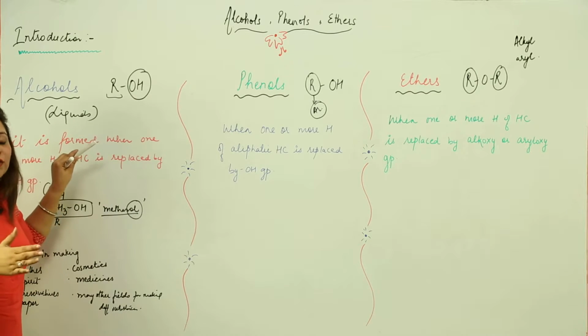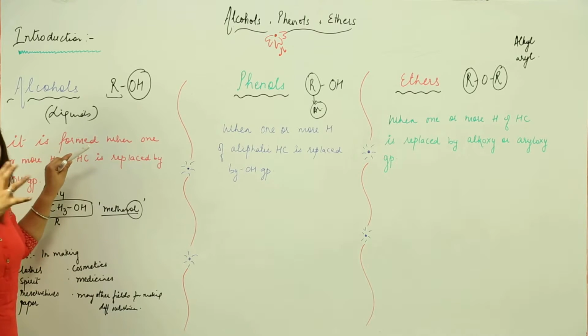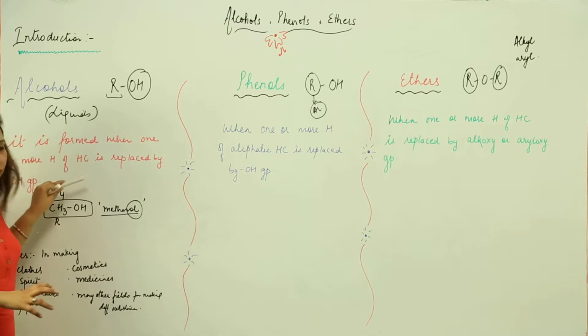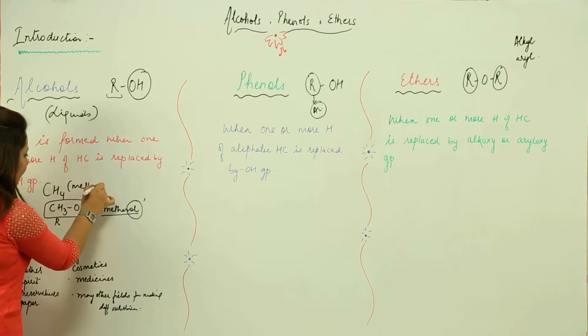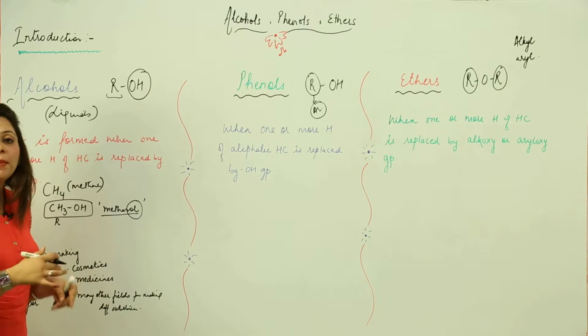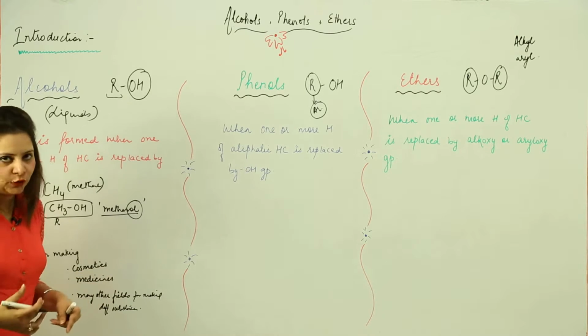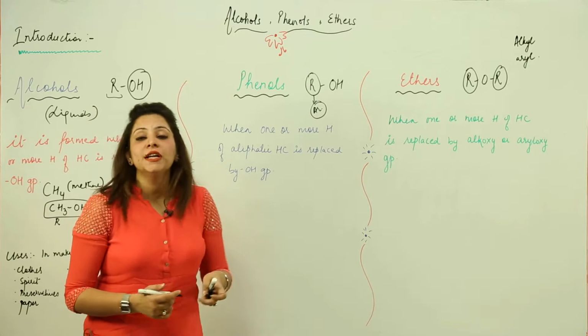So I'm just telling you that minimum one H should be replaced by the hydroxyl group. Then it will become a member of an alcohol. So this is what an alcohol is. As I stated in an example, this is methane. Here what I did, I just replaced one hydrogen with OH, and as a result my compound turned out to be a member of alcohol, that is methanol.